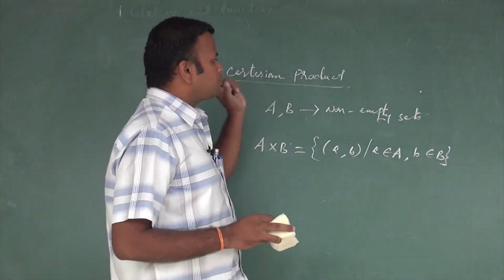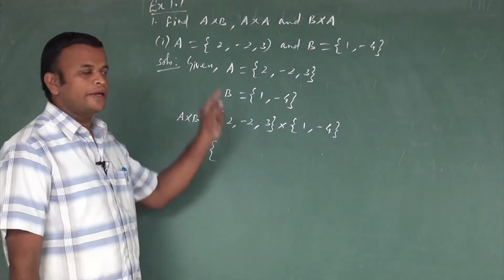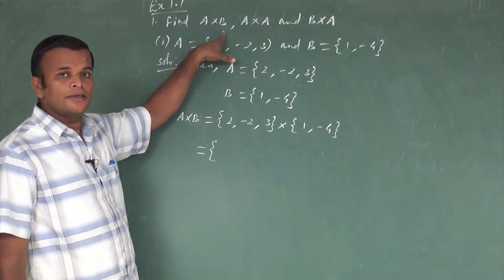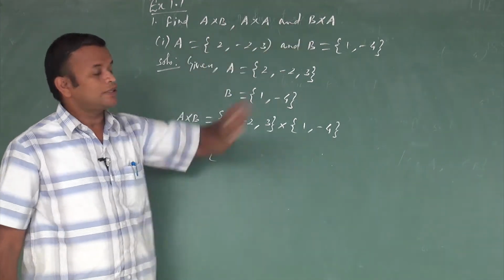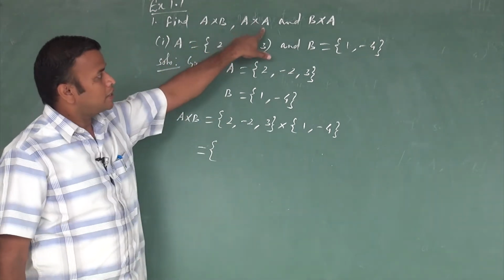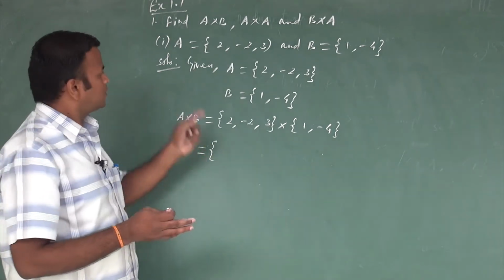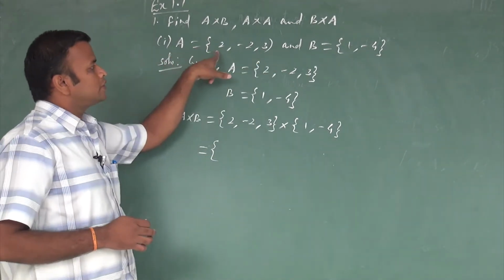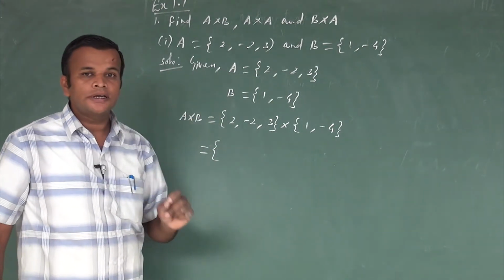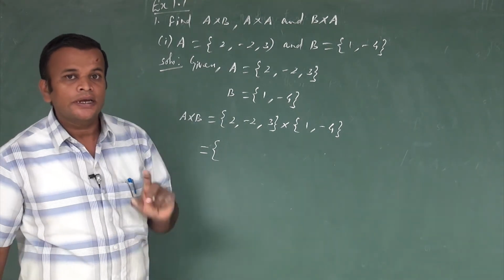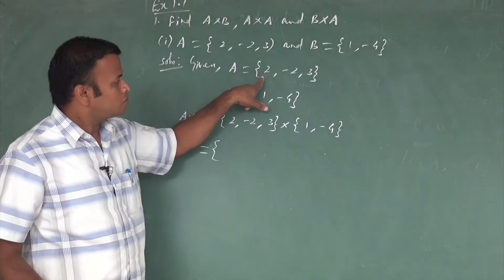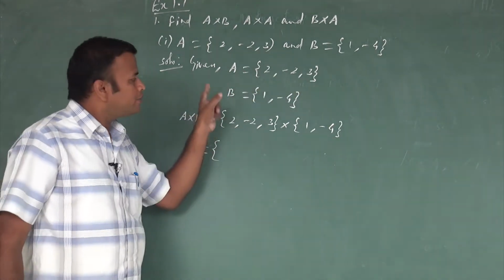Now using this Cartesian product, we will solve some problems. In exercise 1.1, it's the first sum. We find A cross B, A cross A and B cross A, that is the Cartesian product of A and B, A and A, and in reverse, B and A. Two sets are given, one is A and another is B. First of all they are non-empty sets because they contain some elements. A contains three elements. The elements are 2, -2 and 3. And B is another set.